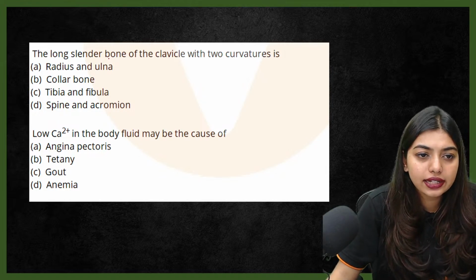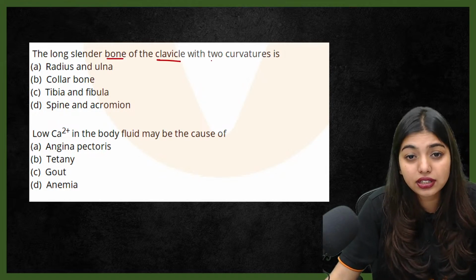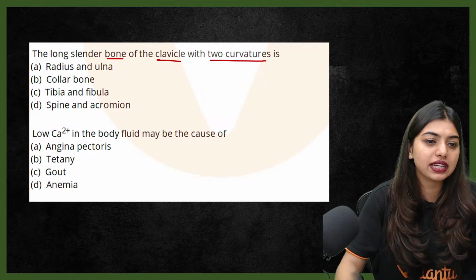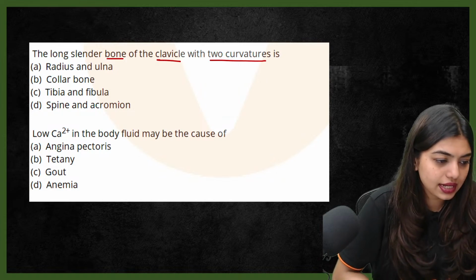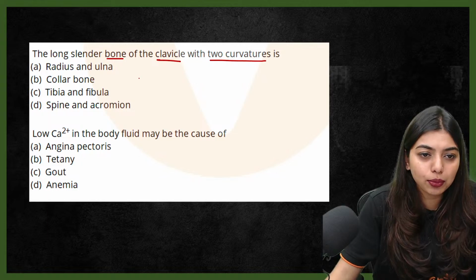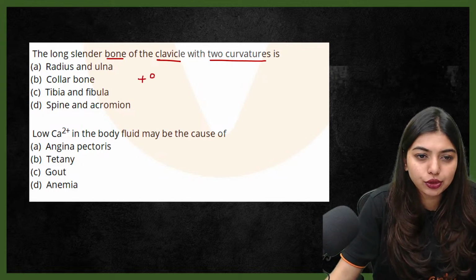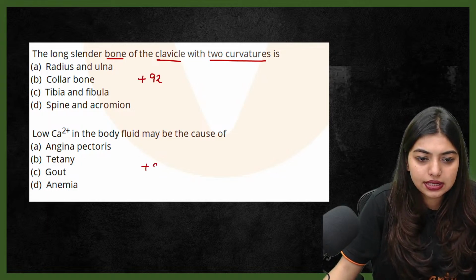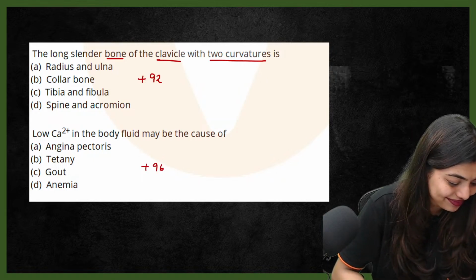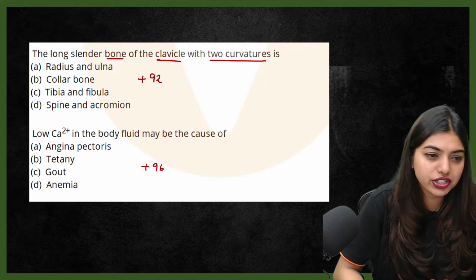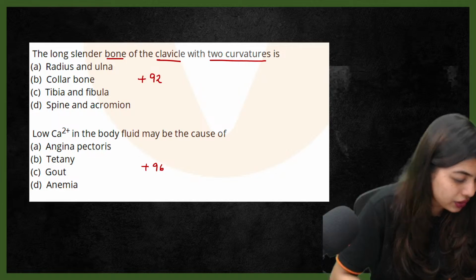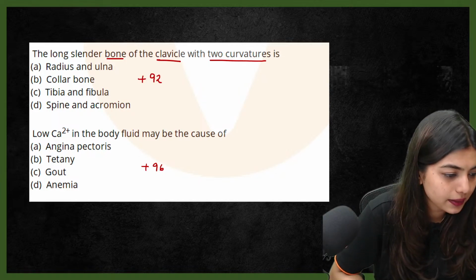The long slender bone of the clavicle with two curvatures is: radius and ulna, collarbone, tibia and fibula, spine and acromion. Yes, tell me the answer for this. Okay, the long slender bone, this is going to be plus 92 and this is going to be plus 96. Wow, we should reach 100, no? We have more questions, don't worry. We have almost 10 more questions.